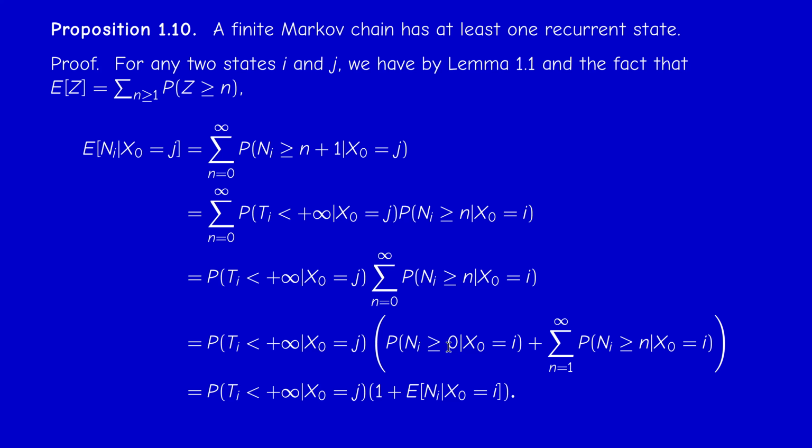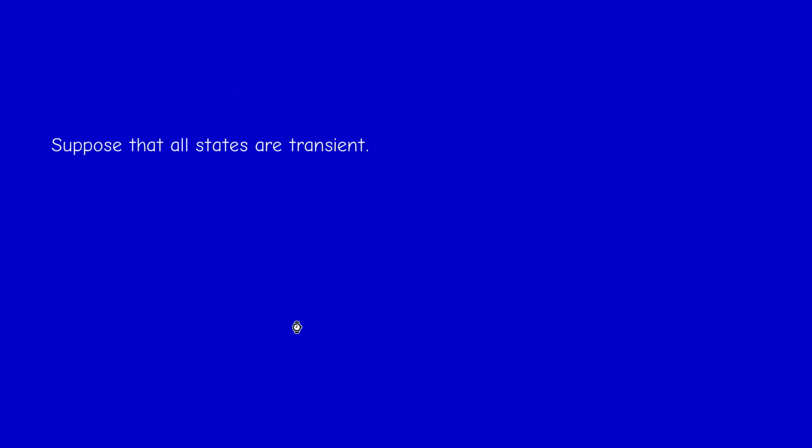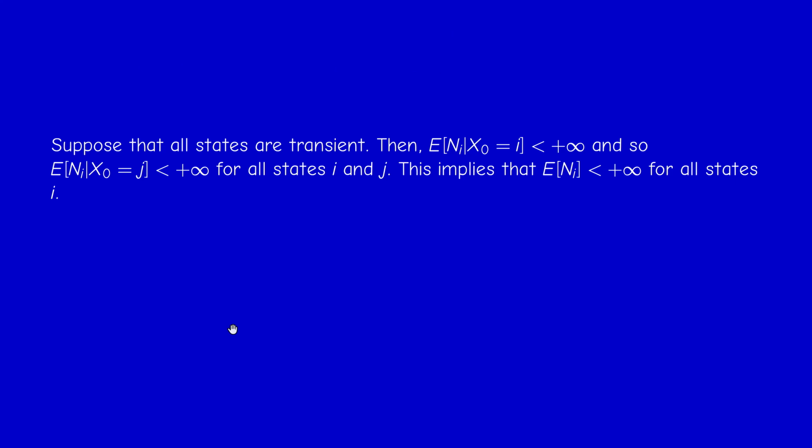Okay, this formula could be useful actually. Now, I reason by contradiction. If there is no recurrent state, then all states are transient, so this expectation is finite, and therefore this is finite. And therefore, the unconditional expectation of N_i is finite, okay? Because the unconditional expectation, as you may check, is the sum of the conditional expectations times the probabilities.